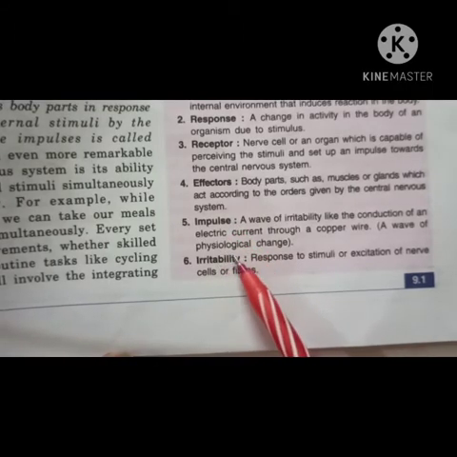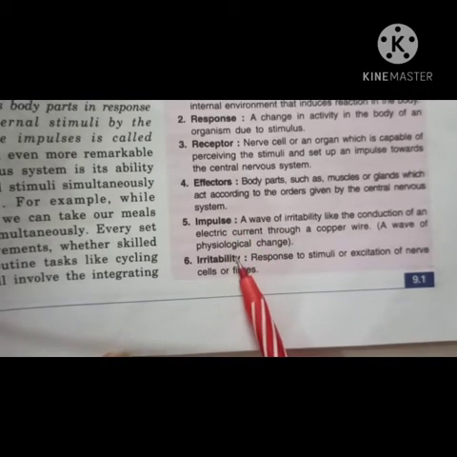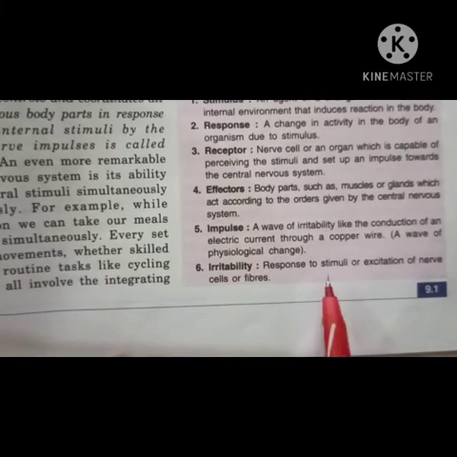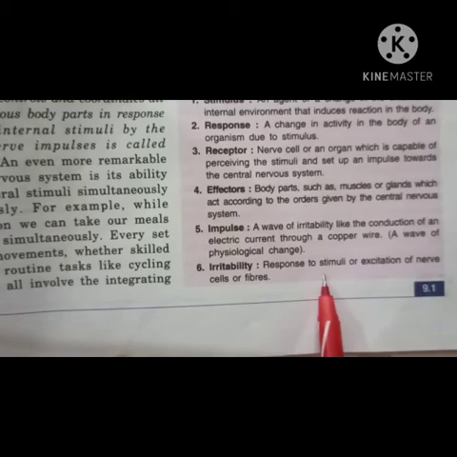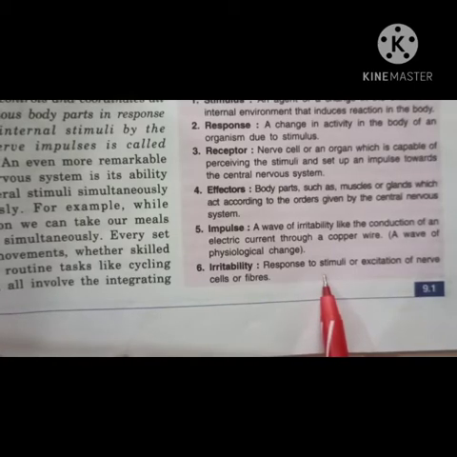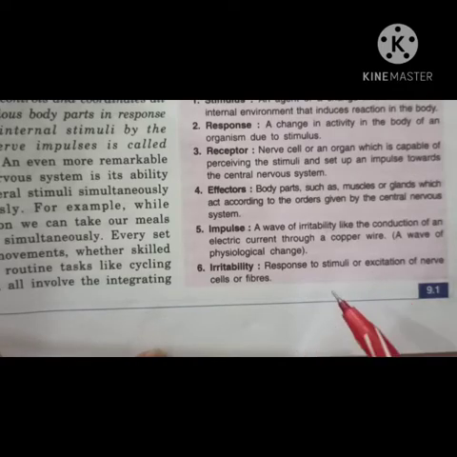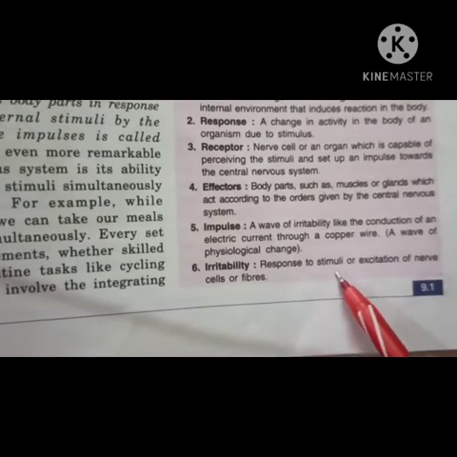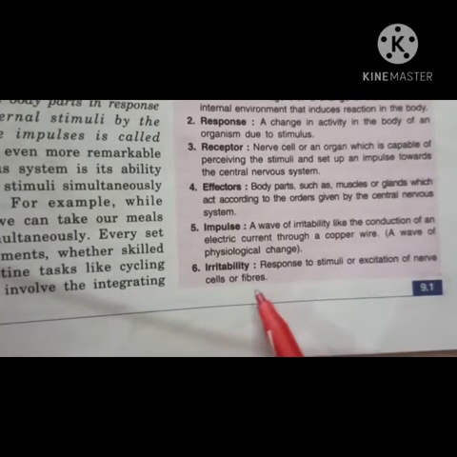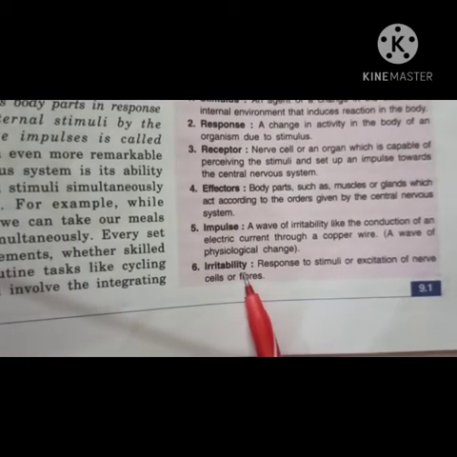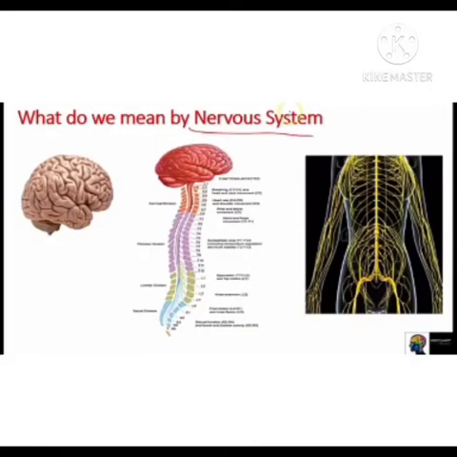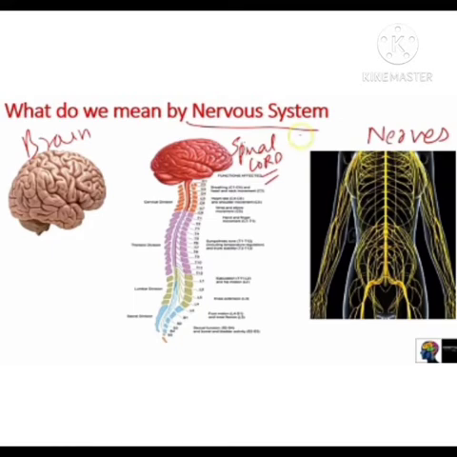Now next is irritability. Irritability is simply a characteristic of living organisms: being aware of and being able to respond to stimuli. Whatever you are responding to the stimuli, that is called what? Irritability. Now you can easily understand the nervous system consists of three main parts, that is your brain, spinal cord